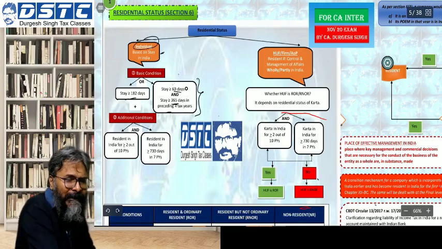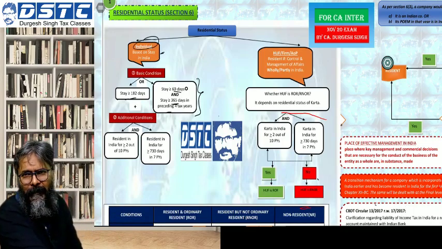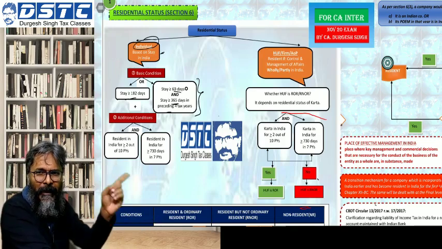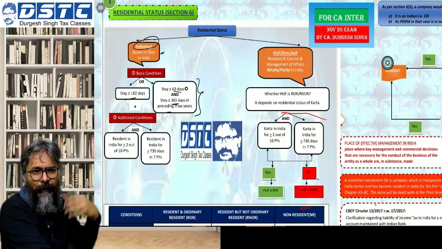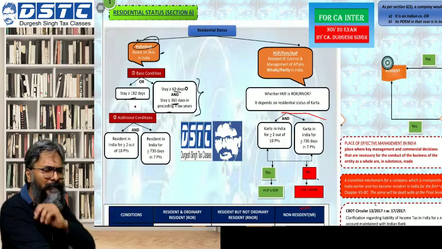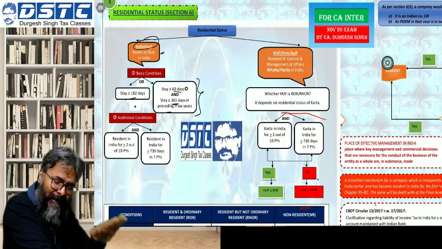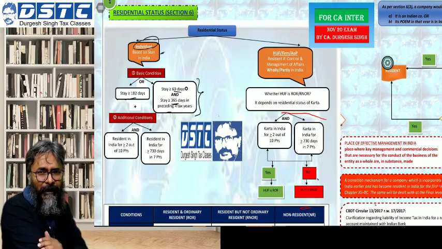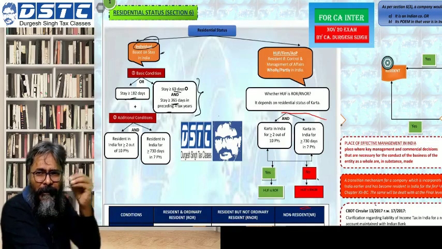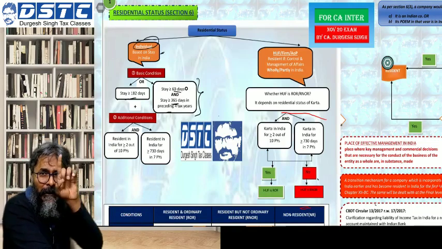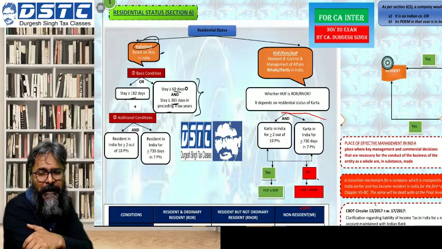See, for the basic condition, they are only talking about the stay in India. You are an individual, you may be a citizen, you may be a foreign national, doesn't matter. The focus is on the stay in India. So whosoever you may be, person of Indian origin, foreign national, Indian national, your stay will be the decisive factor.